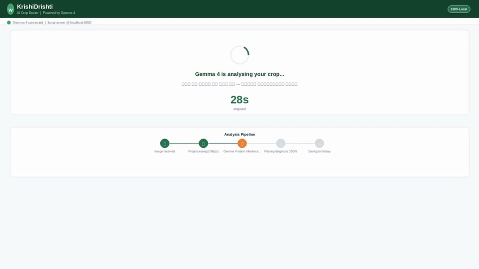Once you click Analyze, the image is sent to Gemma 4 running locally via Llama server. You can see the live timer counting the inference time. In balanced mode, this takes about 30 seconds on a 4 GB GPU.